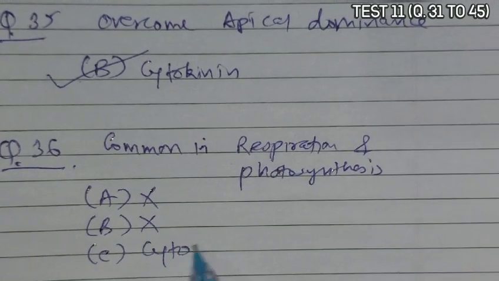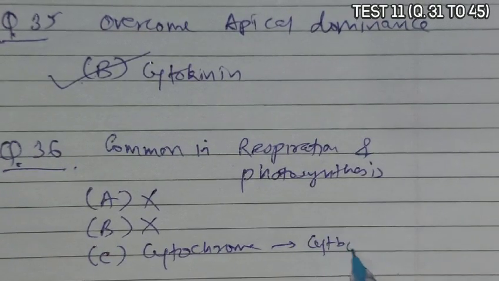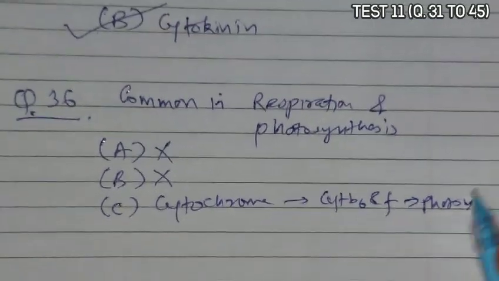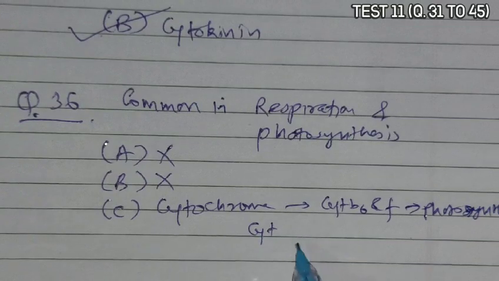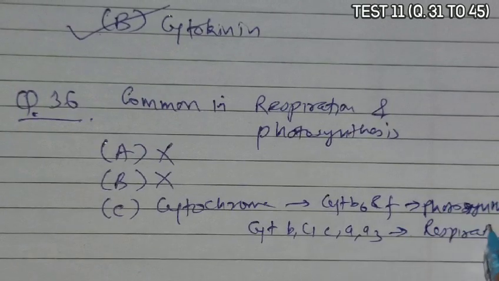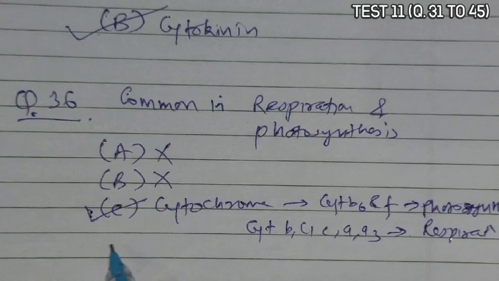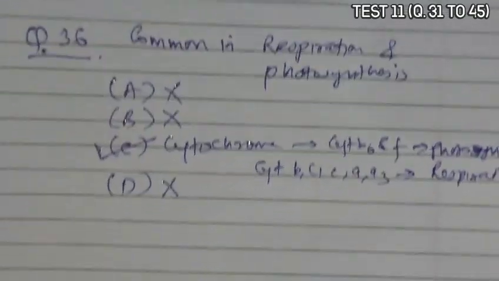Option C, cytochrome: cytochrome b6 and cytochrome f are used in photosynthesis, and cytochrome b, c1, c, a3 in respiration. So this is correct, cytochrome is used in both. Option D, photosystem, is used in photosynthesis only. So C becomes the correct answer.